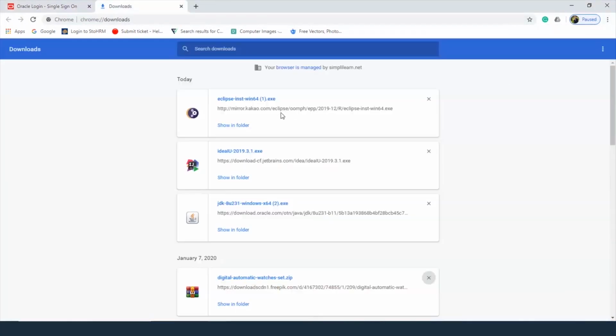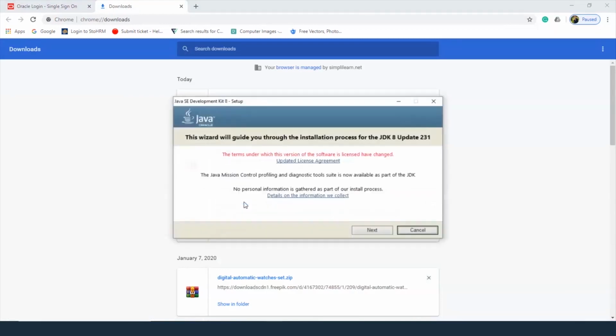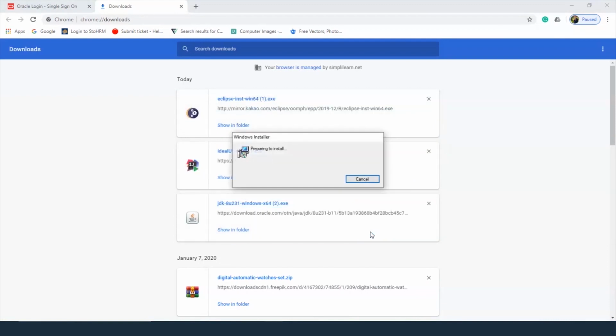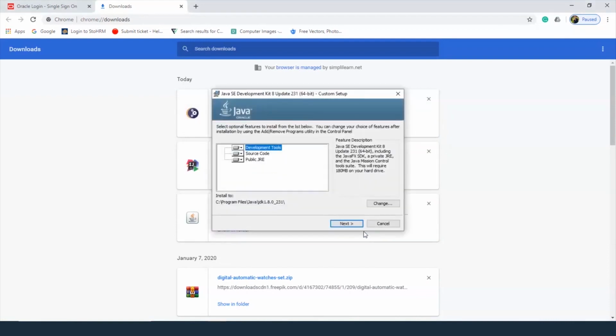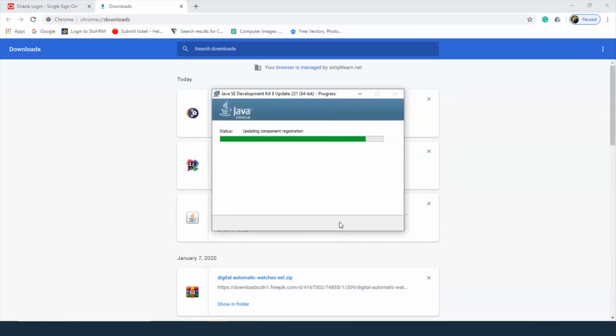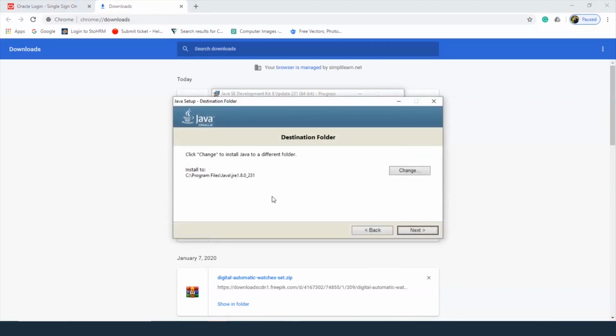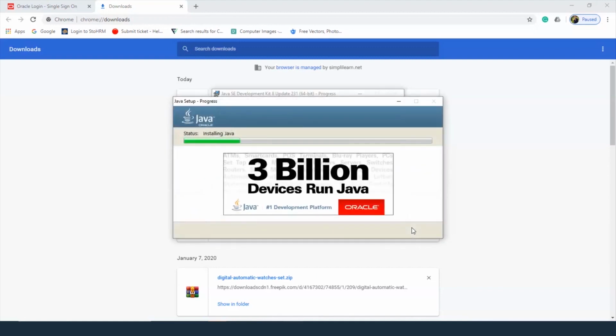Let's go to downloads and run the file. So here we have the installer. We'll go to the next step. We'll select this to next. Here we can see where the file is being installed to. We'll go to next. Now if you want to change where you want to install Java, we can press the change option. I'm just going to keep it here. We'll press next, and let's commence with installation.